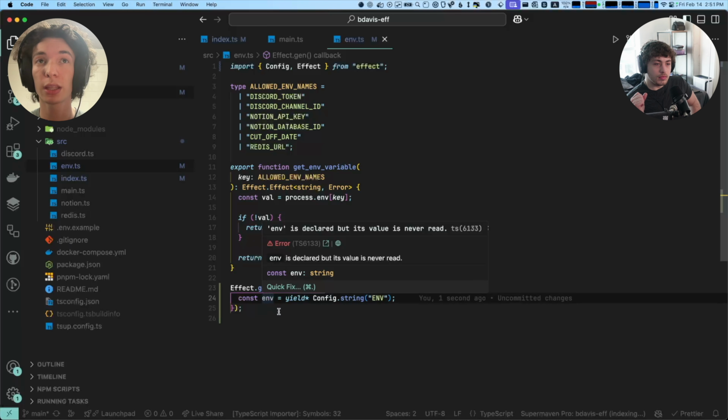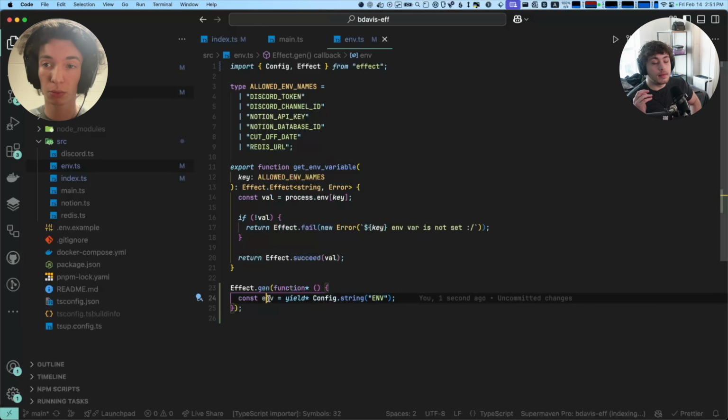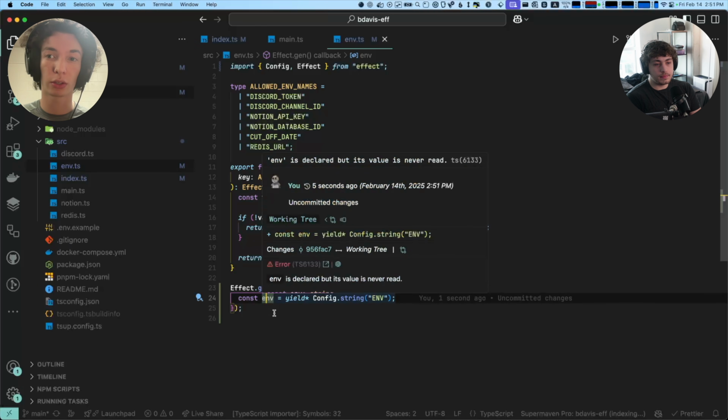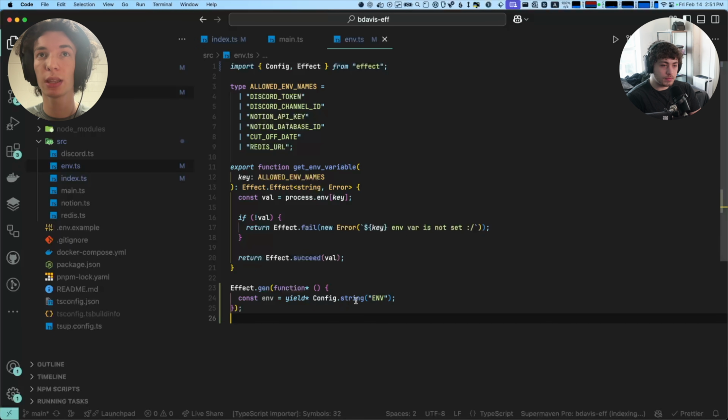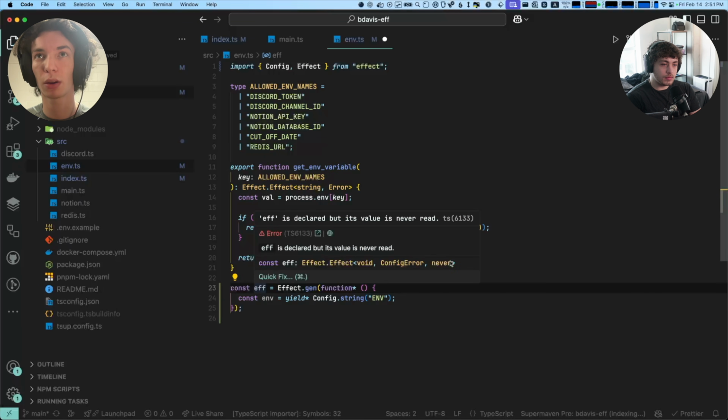But the one thing that's really cool about this, and this will get into dependency injection, is that the way the Config module works is that it reads from this config provider service. The reason this effect has a requirements type of never is that it actually implicitly depends on this config provider service.